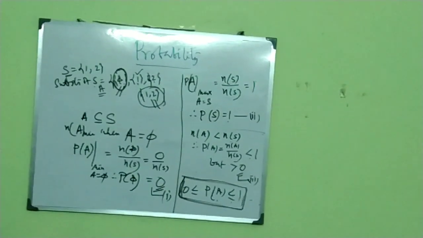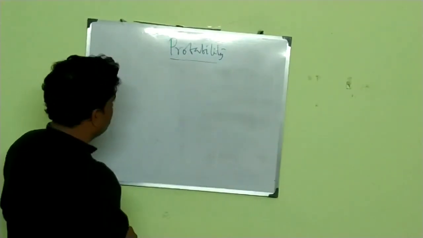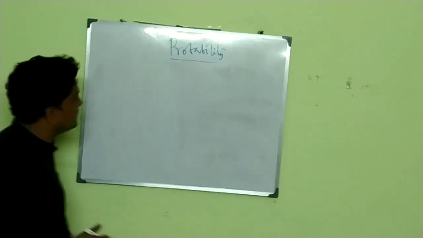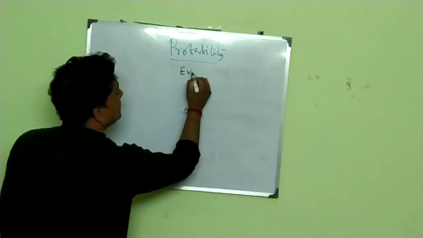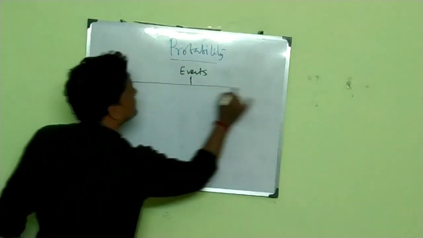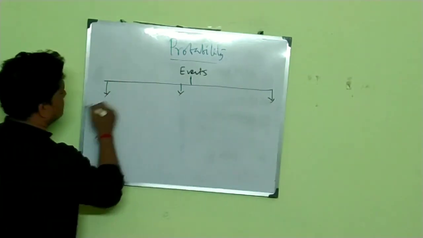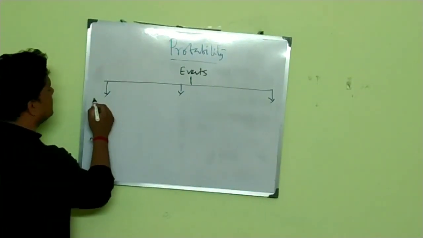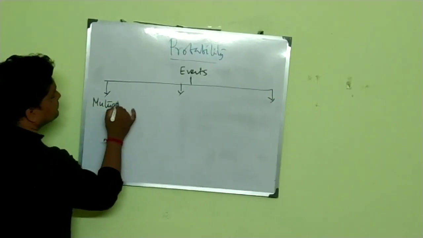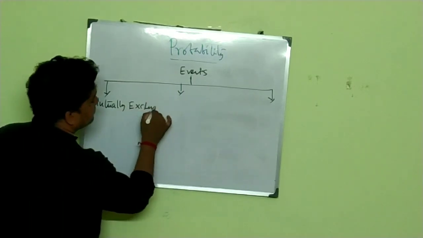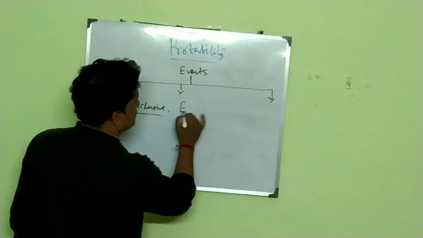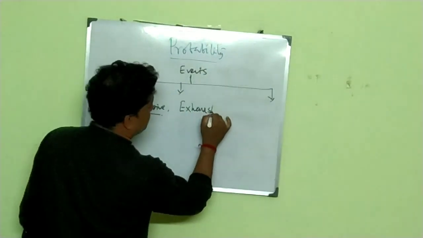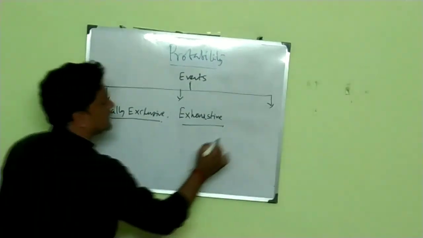So, clear? Okay, now events. We will discuss the different types of events. Basically, there are plenty of types of events, but most importantly three types. First one is mutually exclusive, second one is exhaustive, and third one is independent.